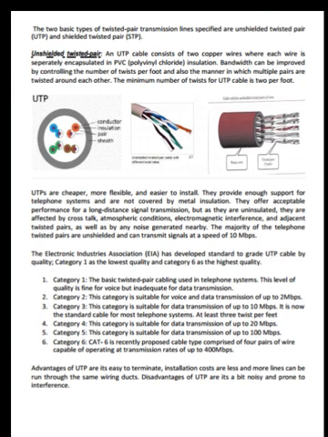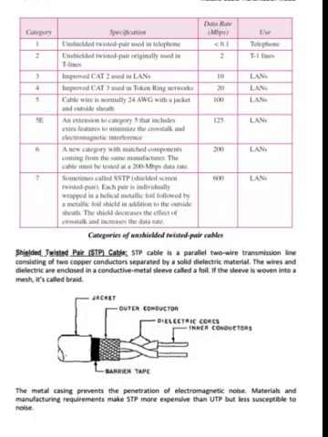Advantages of UTP are it's easy to terminate, installation costs are less, and more lines can be run through the same wiring ducts. Disadvantages of UTP are it's a bit noisy and prone to interference. See the table here: category, specification, data rate in Mbps, and use. Categories of unshielded twisted pair cables.